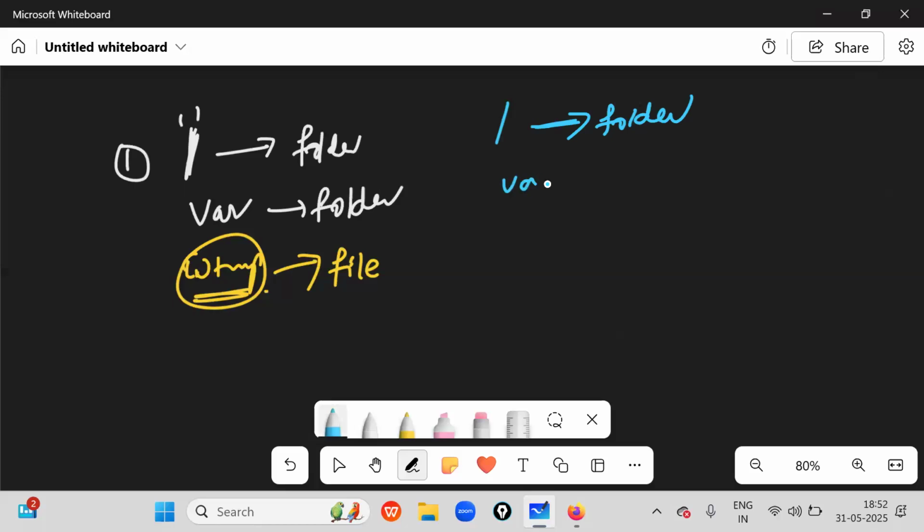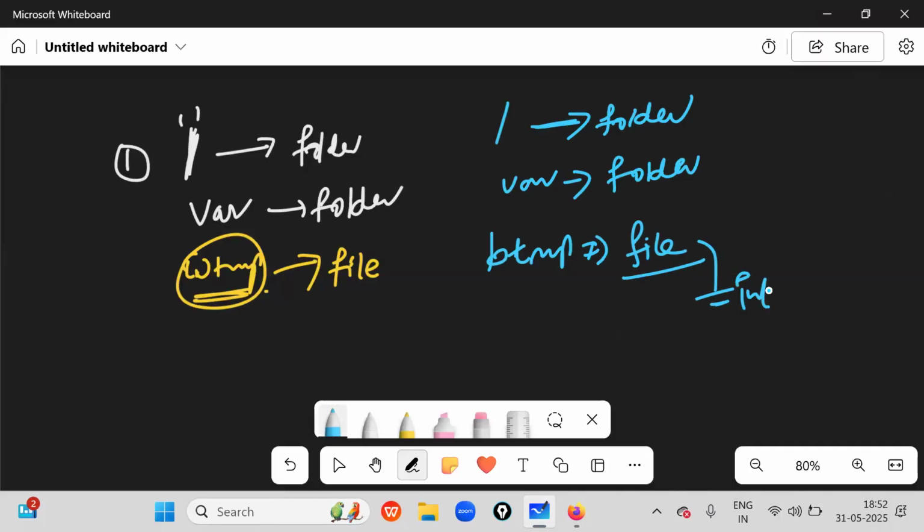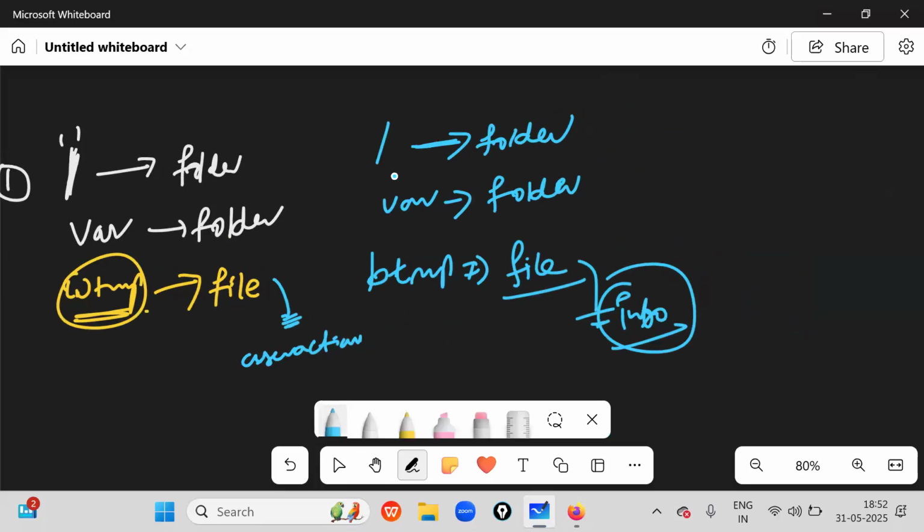Var is a folder. Afterwards, there is BTMP. This is a file which contains information. User actions will be available in this file. That's all. So this file contains some information. Now the third one is what? This is the second one. What is the third one?